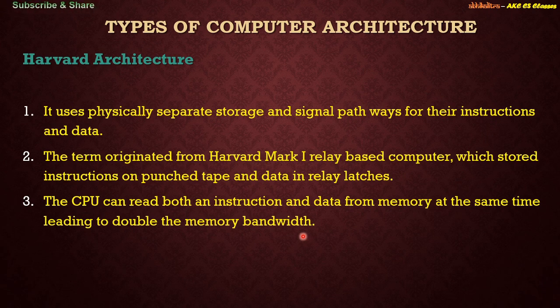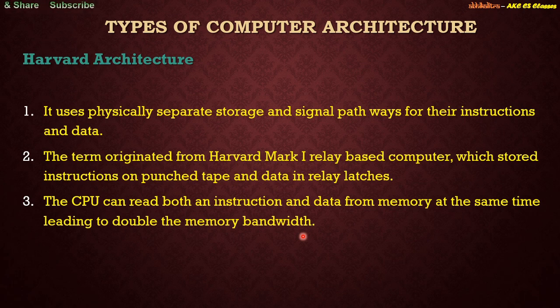So that means the simultaneous operation of both instruction reading and data reading from the memory can be done. Obviously, if you are doing two tasks in parallel at the same time, you will require more bandwidth, or more space, or more parallel wires in order to carry a single bit through each wire.